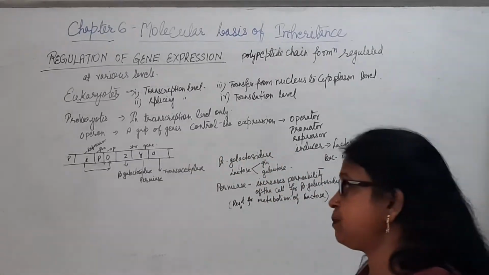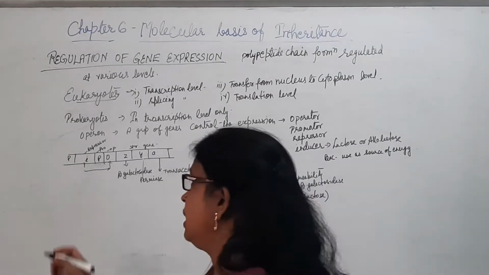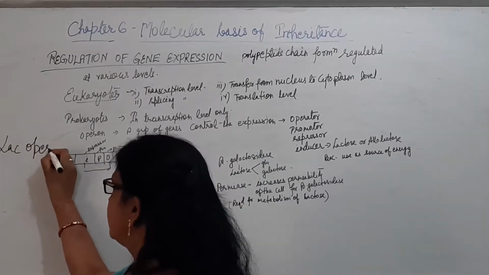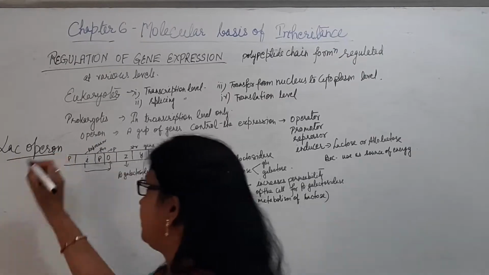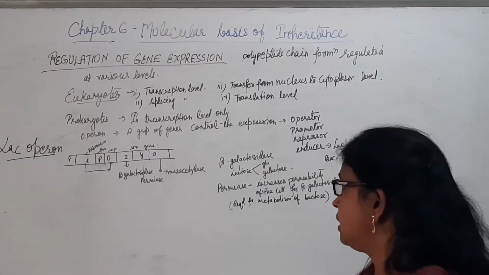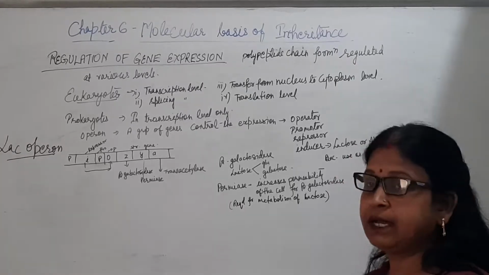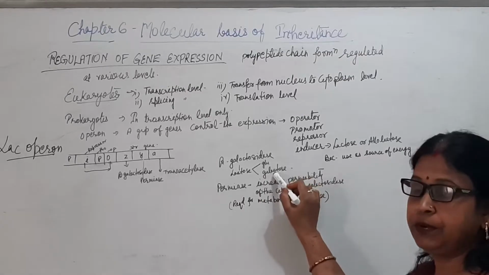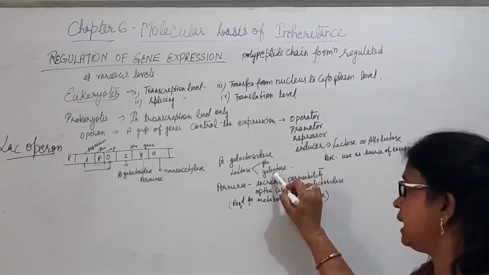Now to explain this, we'll take the example of the lac operon in bacteria. Lac is for lactose. In bacteria, lactose is broken down into its components, glucose and galactose.